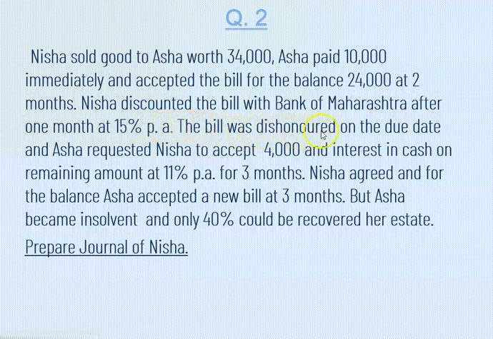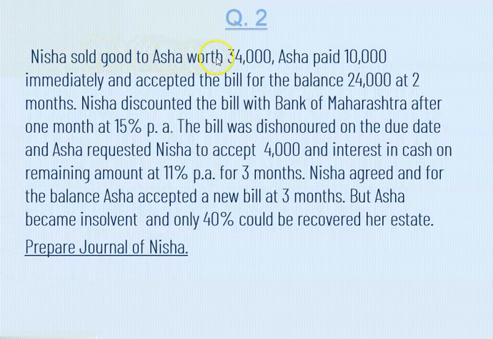The bill was dishonored on due date and Asha requested Nisha to accept 4,000 and interest in cash on remaining amount at 11% per annum for 3 months. Nisha agreed and for the balance Asha accepted a new bill at 3 months. But Asha became insolvent and only 40% could be recovered from her estate. Prepare journal of Nisha. Now let us understand the sum here.